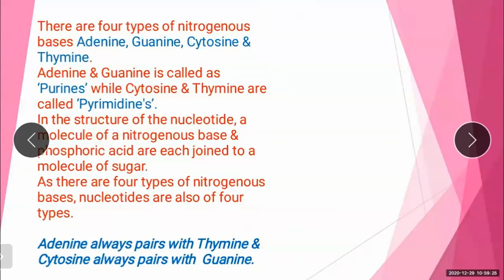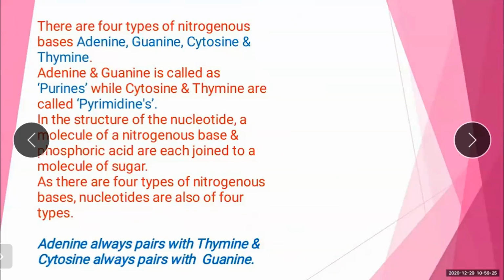These four, adenine, guanine, cytosine, and thymine, are the four types of nitrogenous bases. So in the structure of a nucleotide, a molecule of nitrogenous base and phosphoric acid are each joined to a molecule of sugar. As there are four types of nitrogenous bases, nucleotides are also of four types.